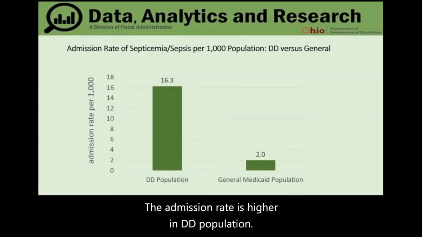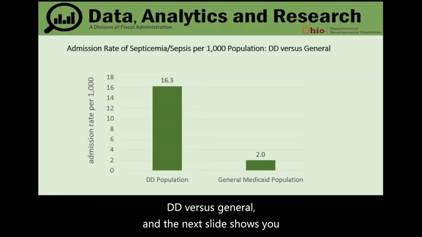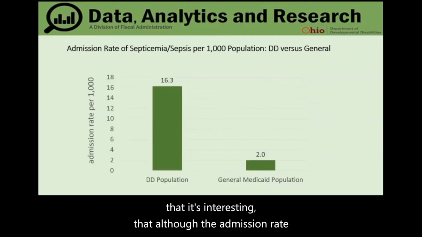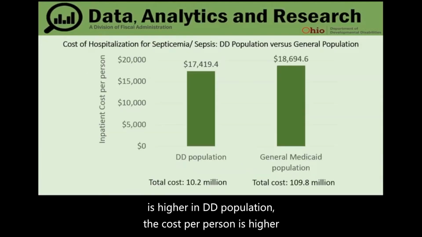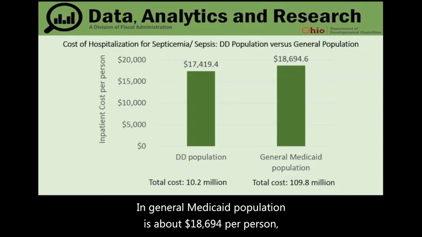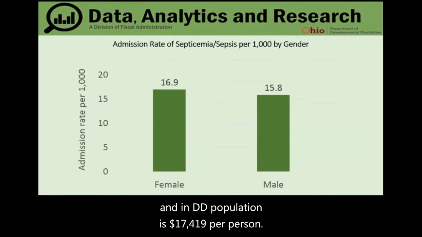The admission rate is higher in the DD population, and we were also interested in knowing the cost per person, DD versus general. And the next slide shows you that. It's interesting that although the admission rate is higher in the DD population, the cost per person is higher for the general Medicaid population than the DD population. In the general Medicaid population, it was 18,694 per person, and in the DD population, it's 17,419 per person.